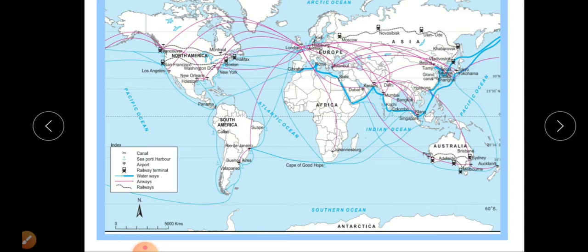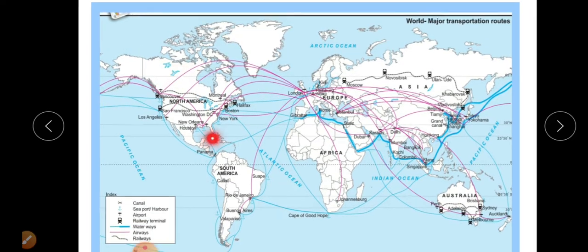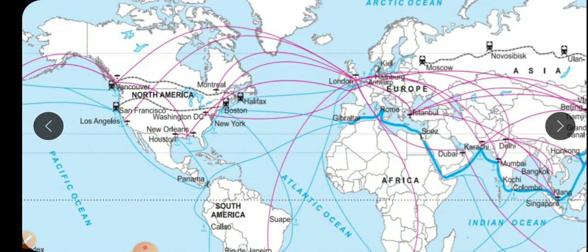Now we observe the world distribution of these routes in the different continents. First we discuss the North American continent. There is a railway junction here. Then here is Halifax to Vancouver. This is an important route in Canada.